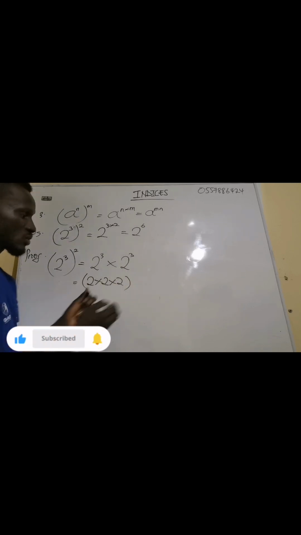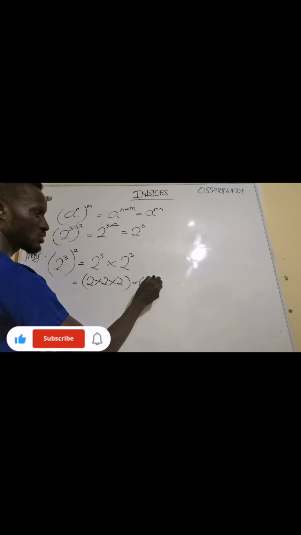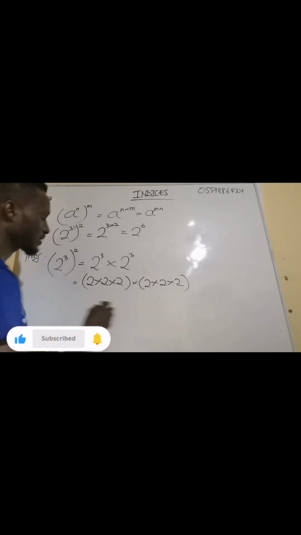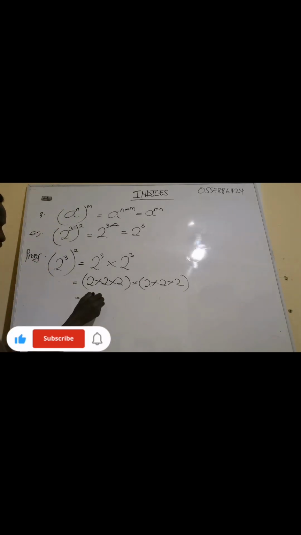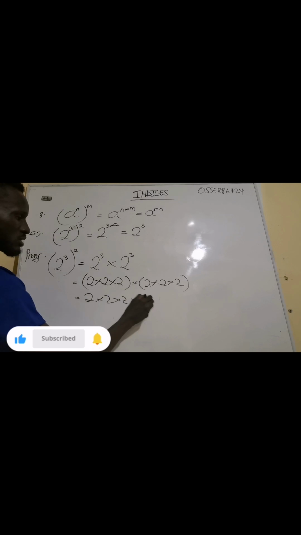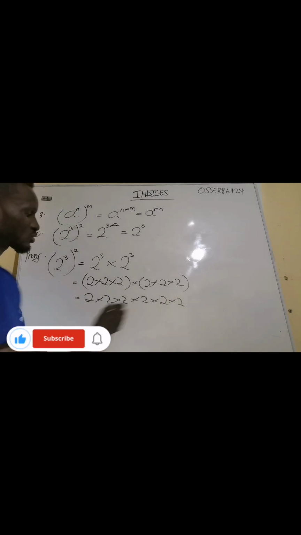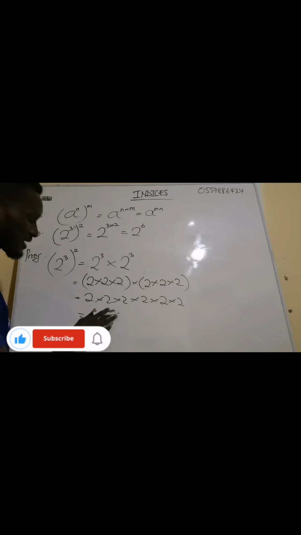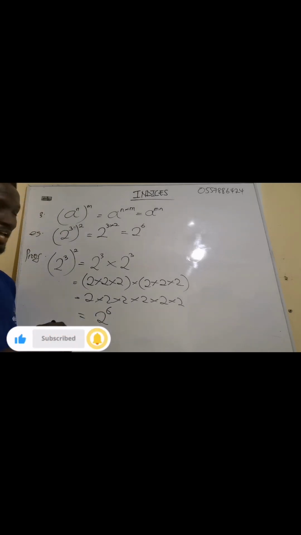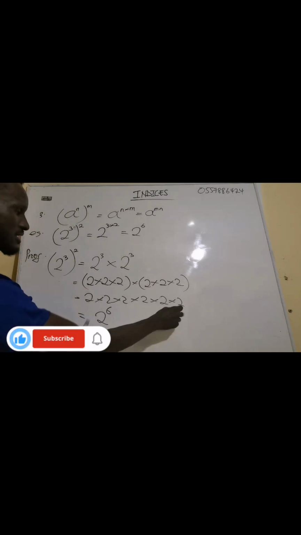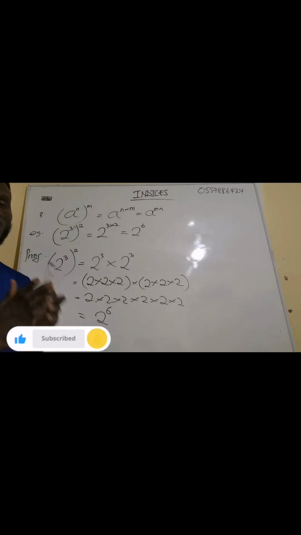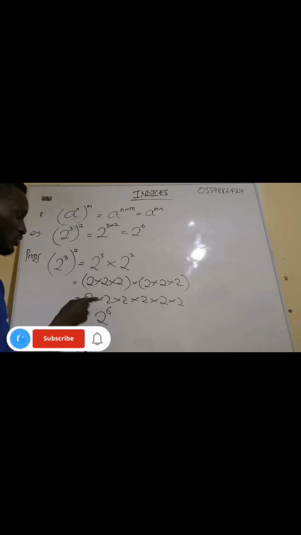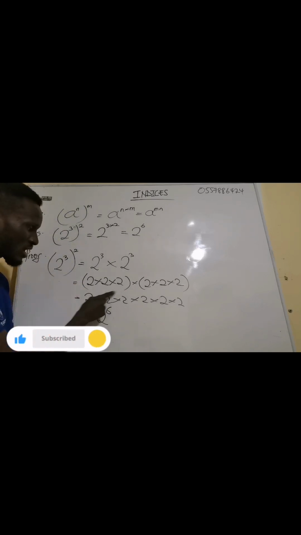And then what about this one? The expanded form is 2 times 2 times 2. So what we're going to have here is 2 times 2 times 2 times 2 times 2 times 2. So the 2 is multiplying itself 6 times, because you have 1, 2, 3, 4, 5, 6. If you want to use the multiplication rule, the first rule, it means this one is 1, this one is 1, 1, 1, 1.